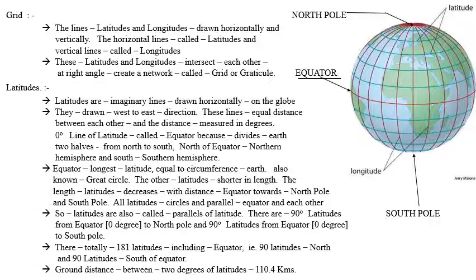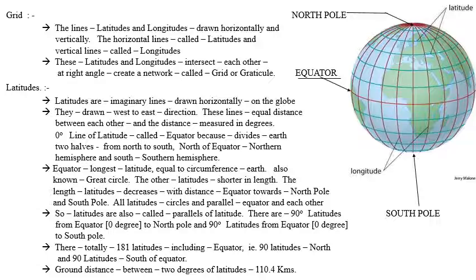The lines called latitudes and longitudes are drawn horizontally and vertically on the globe. That means latitudes are drawn horizontally and the longitudes are drawn vertically on the earth globe. The horizontal lines are called latitudes and the vertical lines are called longitudes. These latitudes and longitudes intersect each other at a right angle, and they create a particular network of lines which is called a grid or graticule.